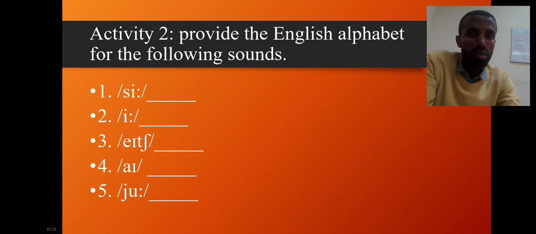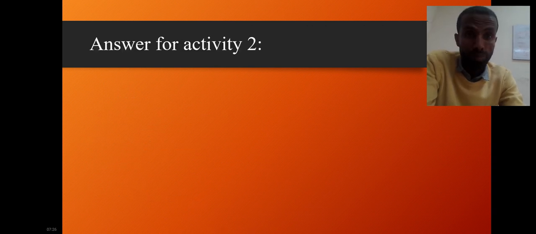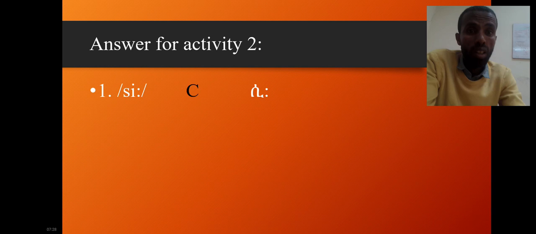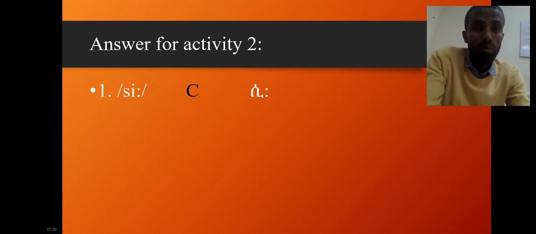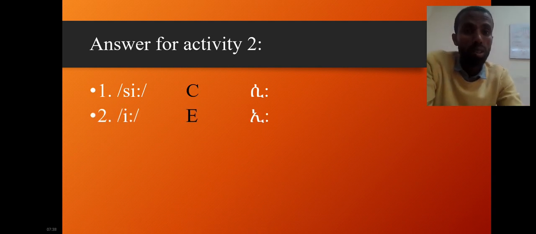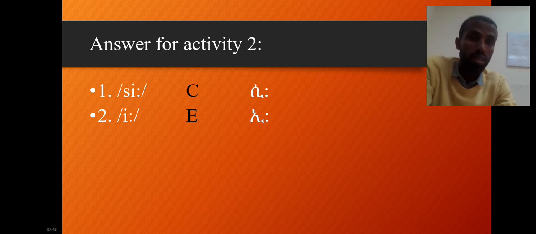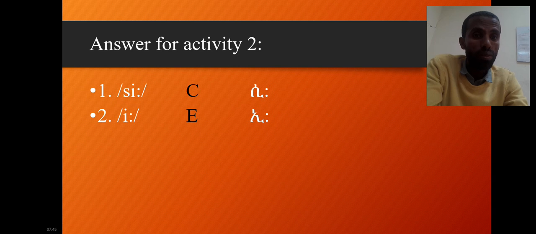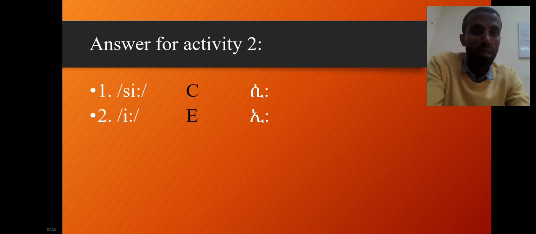Okay, so these are the answers. Number 1 is C, number 2 is E. I have represented the sound which is given in IPA in the English alphabet, also Fidel.